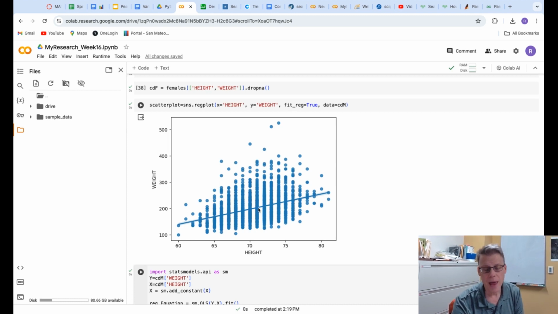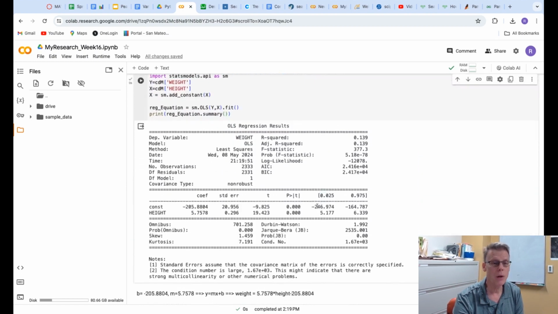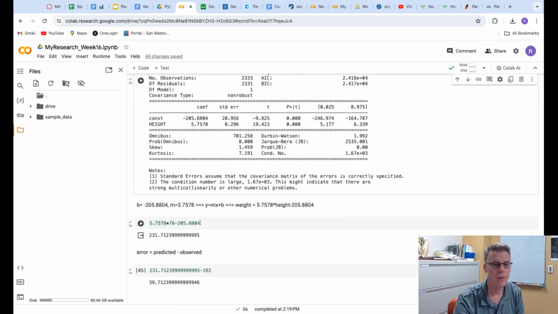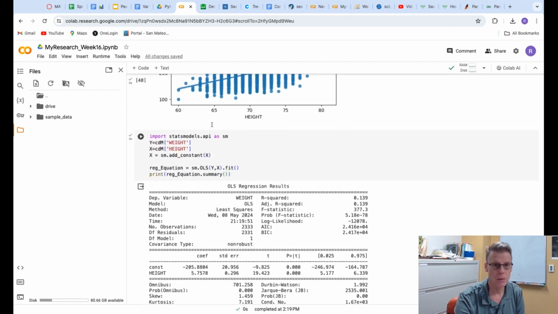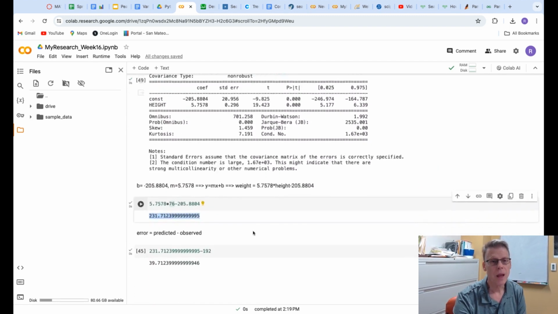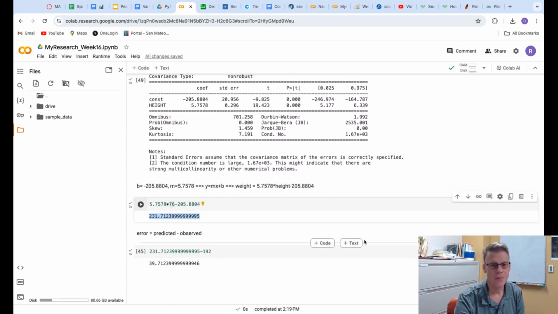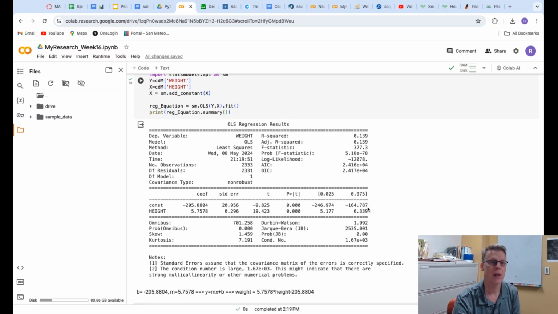Or you can pick a friend, or you can make up a height and a weight, but I want you to go through this activity of figuring out, based on a particular height, what weight is predicted by this model that we see graphed right there, and then figure out what the error is. Okay, if you have any questions, I hope you are asking me. But otherwise, I will see you in class.